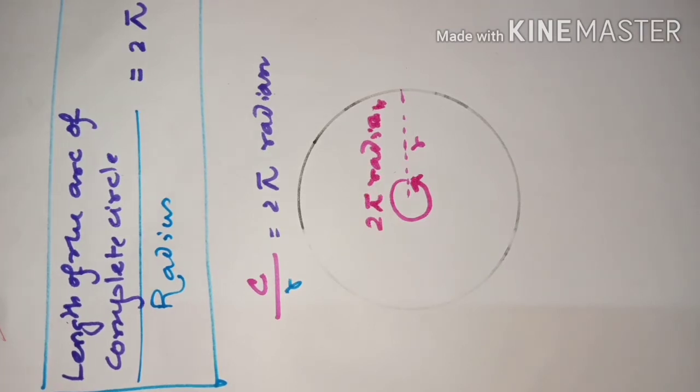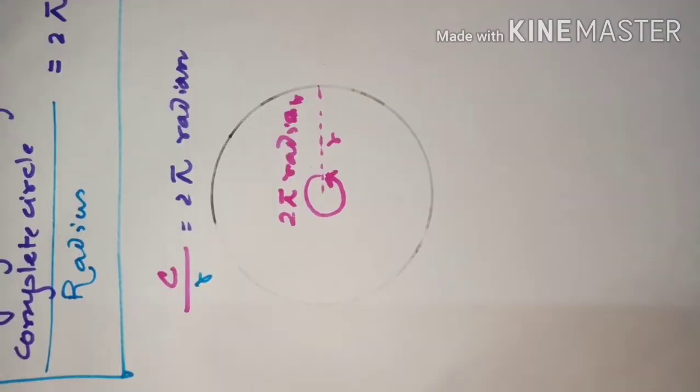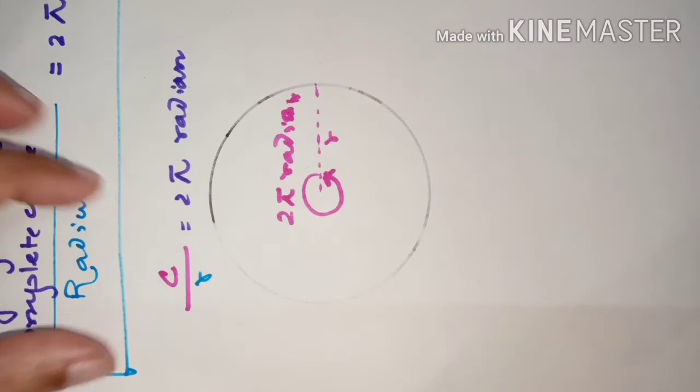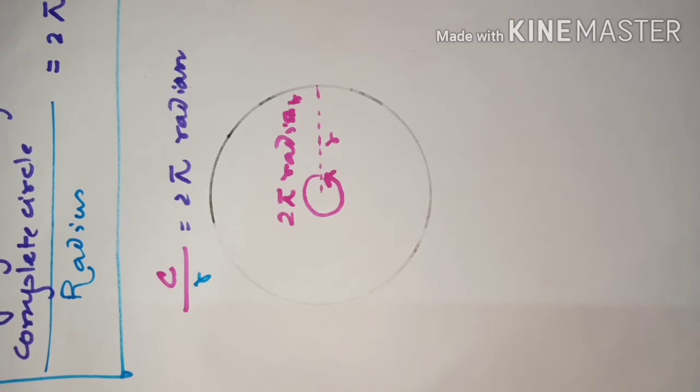Then 1 radian is what then? 1 radian, it is twice pi radian. That 1 radian is what? See, dear students, what is 1 radian? From here itself we can make out what is 1 radian. For that you have to think like this.